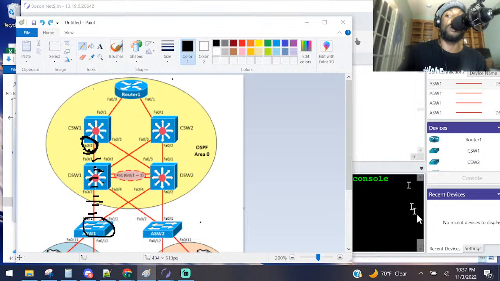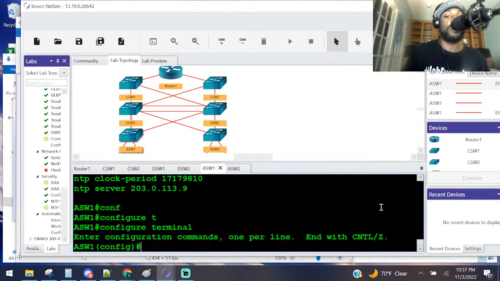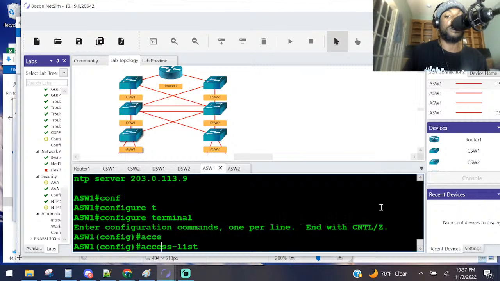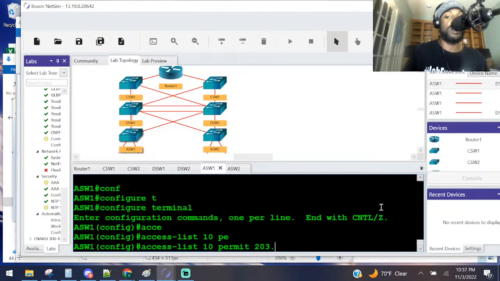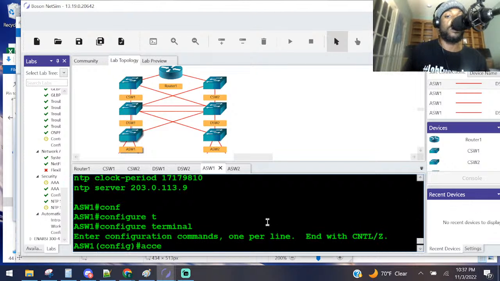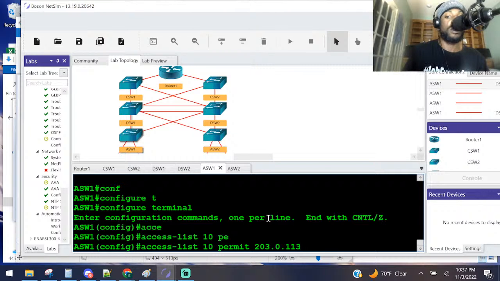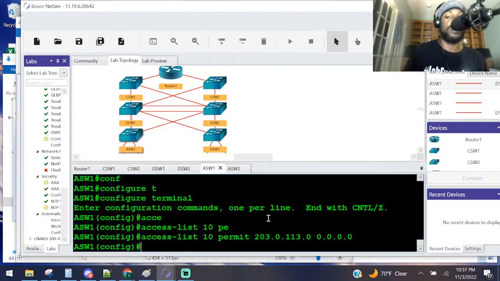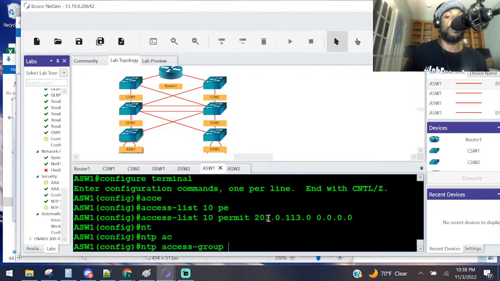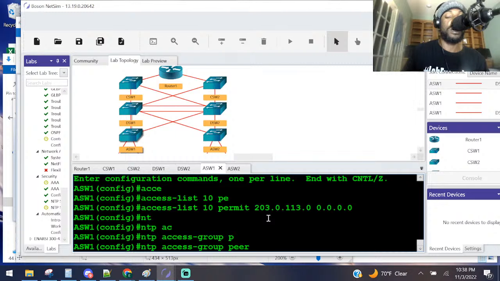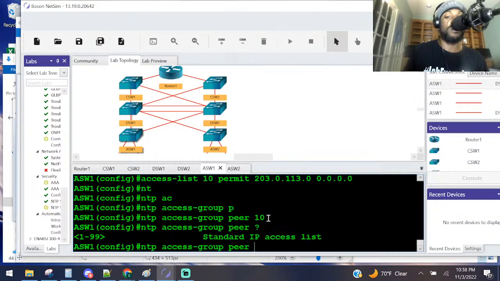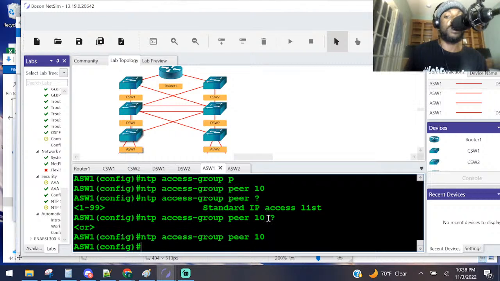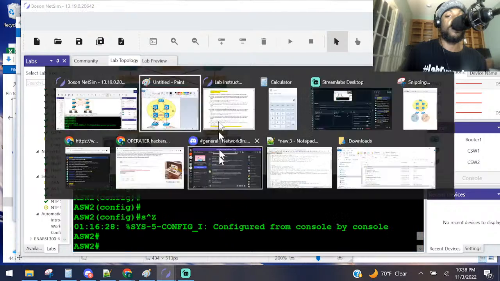I'm not even going to say what that looked like, but let's go to global config mode. We say access control list 10 permit 203.0. What is it? 113.9.9, match every octet. Enter. NTP access group peer 10. Is that what it was? Yes, 10. And then that's it. Do the same thing on this guy, the other one. Same thing here.